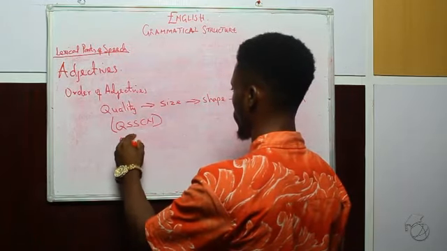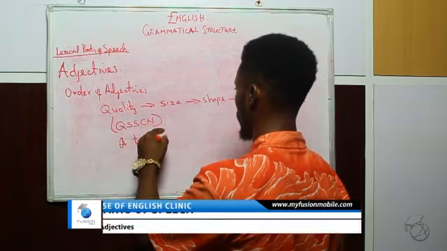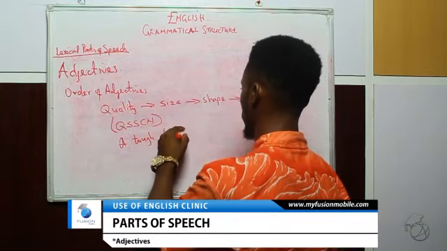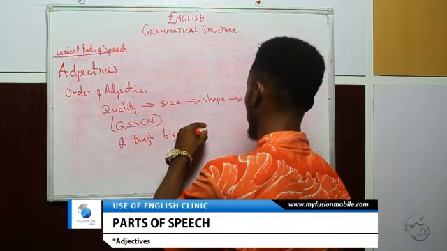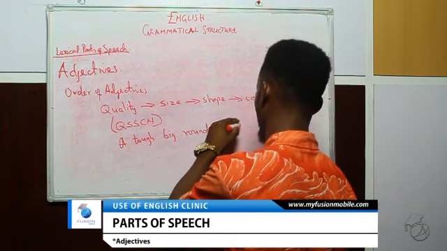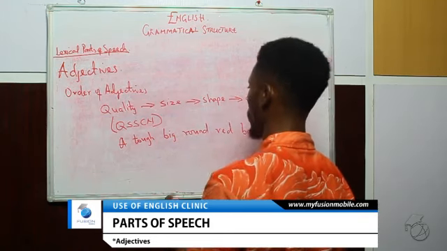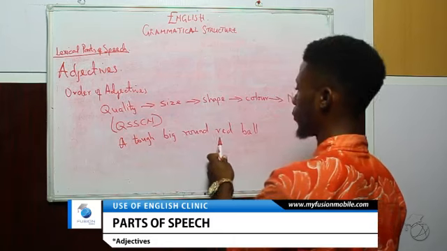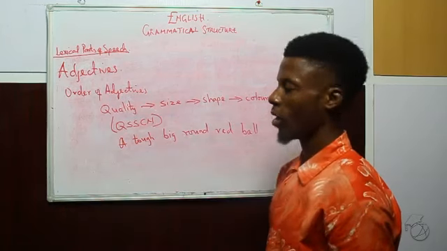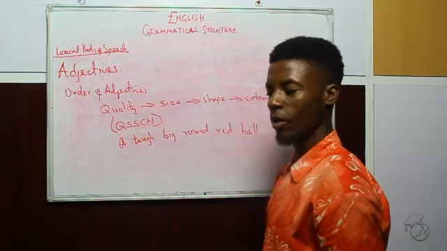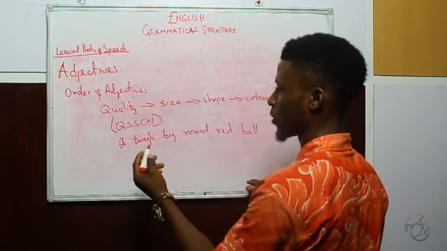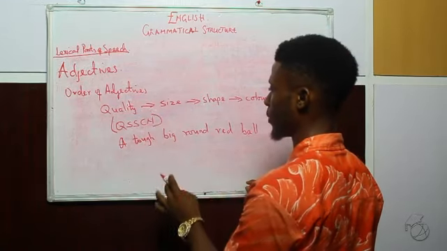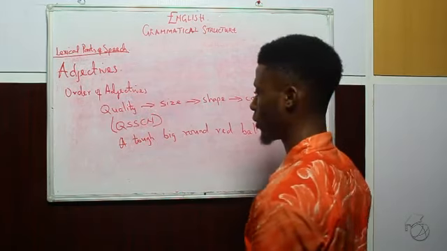A tough, big, round, red ball. Tough, big, round, red are all adjectives, and they are arranged in this manner, just as we stated on the board using this formula.